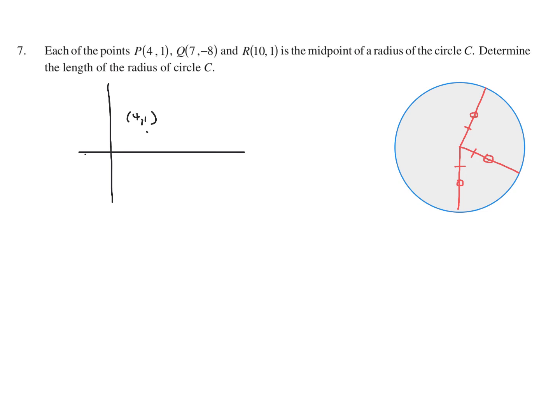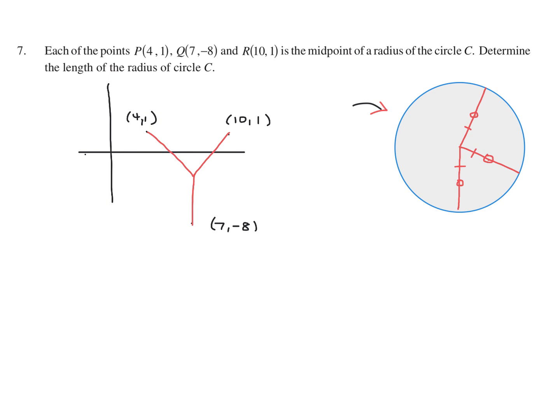This is just to illustrate. 10, 1, let's say around here, 10, 1. And then, what is it? 7 minus 8, so way down here somewhere. So what they're saying is exactly what I explained here. I'm just going to pretend that I know where the center is. I'm just going to guess. Now, let's say the center of that circle is here. I have no idea. And then when I join these guys like that, those 3 distances should be exactly the same, exactly the way I explained in that circle.